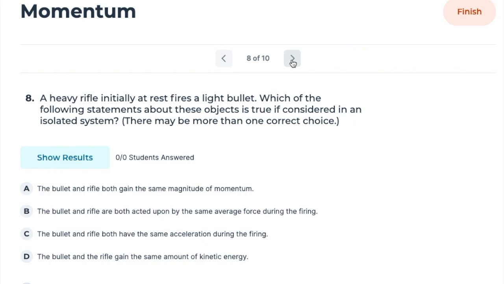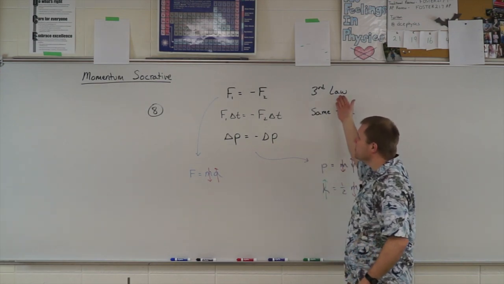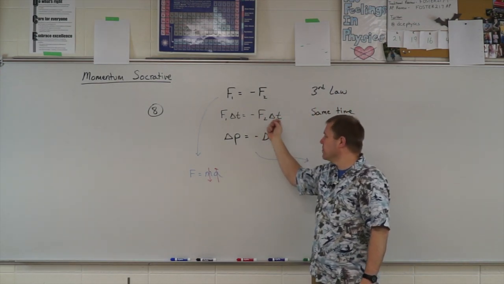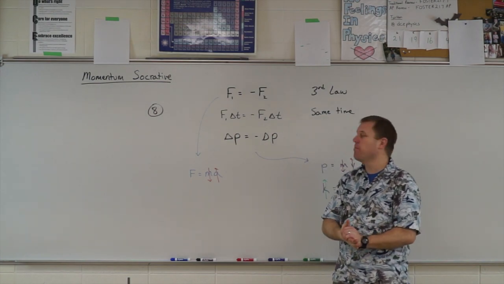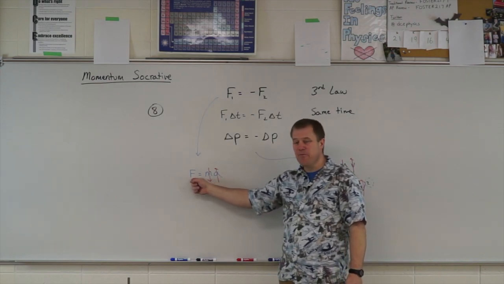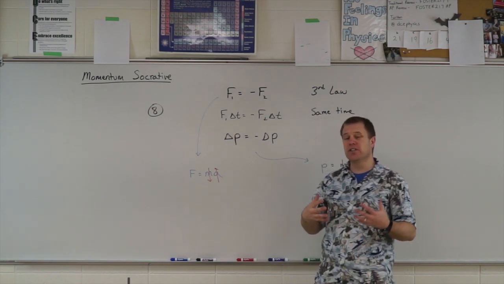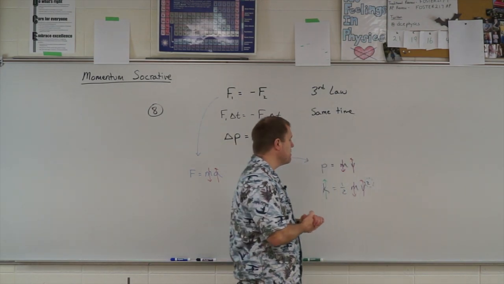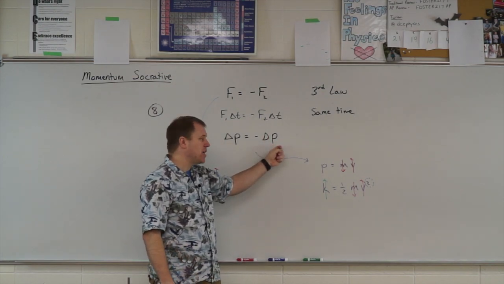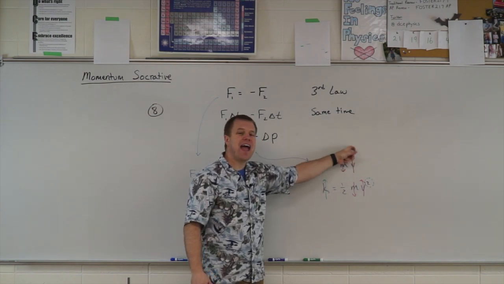A heavy rifle initially at rest fires a light bullet. Which of the following statements about these objects is true if considered in an isolated system? All right, so again, we're using Newton's third law here. So Newton's third law says those forces will be opposite and equal for the same amount of time, so they have the same changes in momentum, just in the opposite directions. Now, because they have the same force, the smaller the mass, the larger the acceleration. So they will experience different sizes of acceleration. Because they have equal and opposite changes in momentum, their momentums will be the same. The smaller one will be moving faster though.